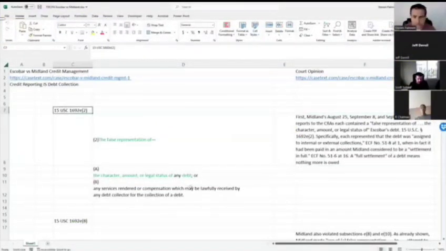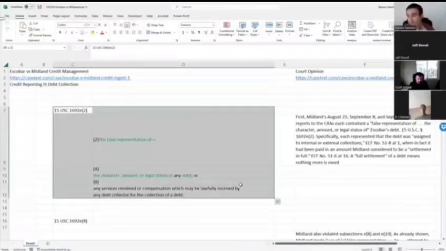And then I've got the sections of the FDCPA here that Midland Credit. So basically, in this case, Midland Credit, the precedent was set that credit reporting is a debt collection. Now, in this case, the account had been paid for and not marked as paid. It still had a balance.